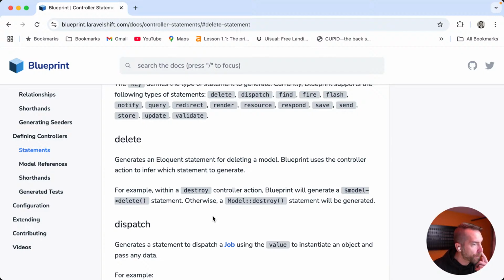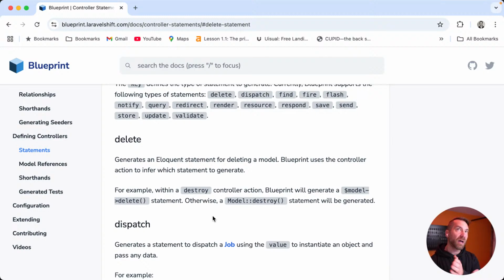Interesting. So this one's actually pretty complex. Within the context of a Livewire component, if you don't pass it a property, that's a tough one. Inside a destroy controller action, that makes sense. It's a resourceful controller. The assumption is it's coming in through the URL and it's implicitly model bound. So you can just call model delete, to the point of the documentation. Otherwise it calls model destroy.